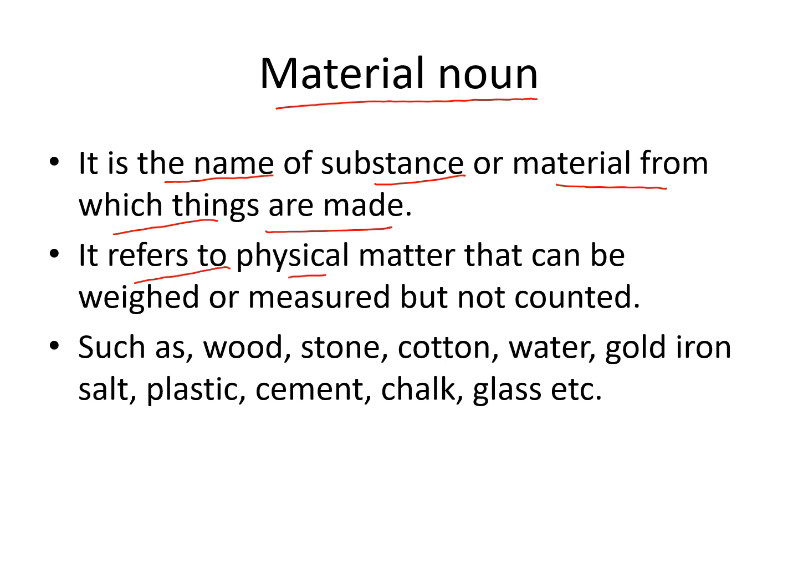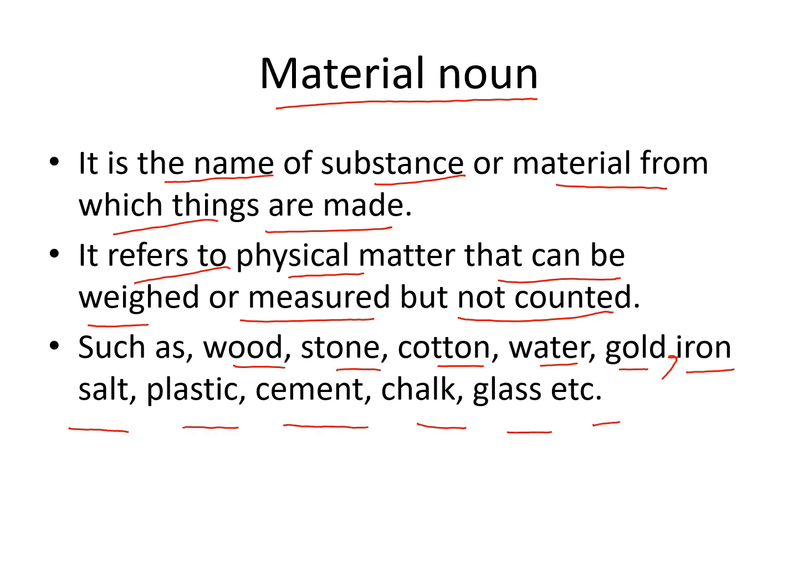Material noun is the name of a substance or material from which things are made. It refers to physical matter that can be weighed or measured but not counted, such as wood, stone, cotton, water, gold, iron, salt, plastic, cement, chalk, glass, etc.